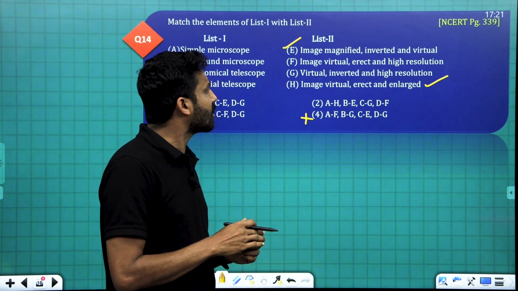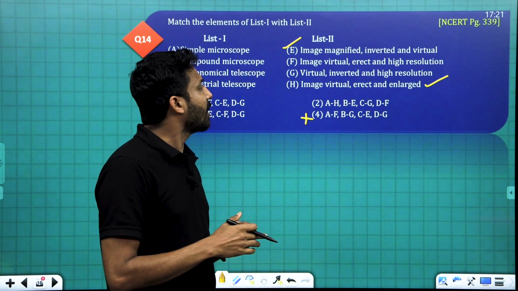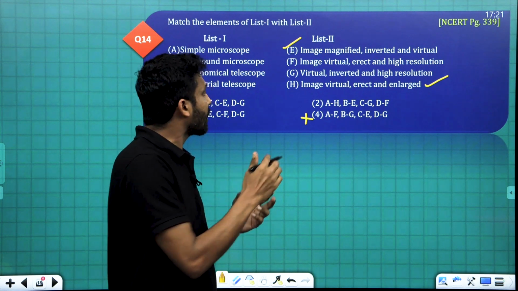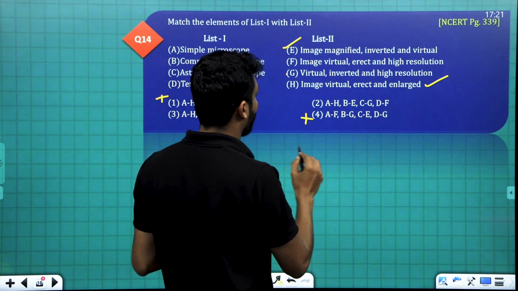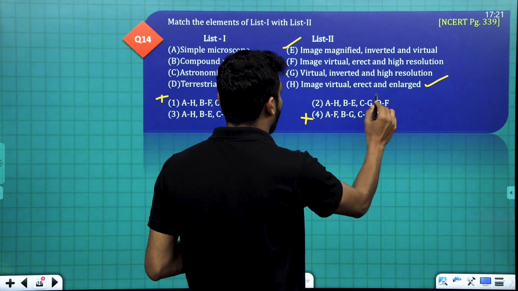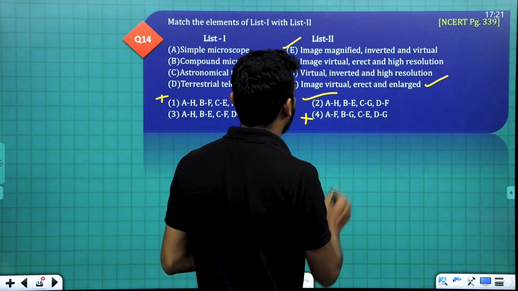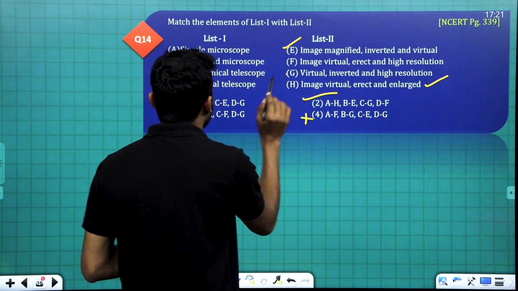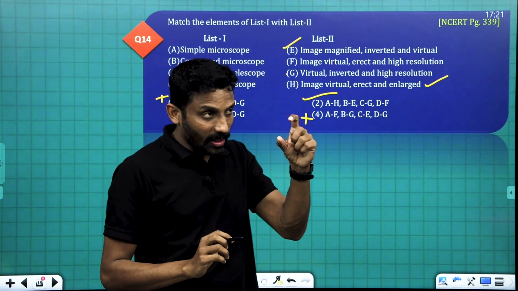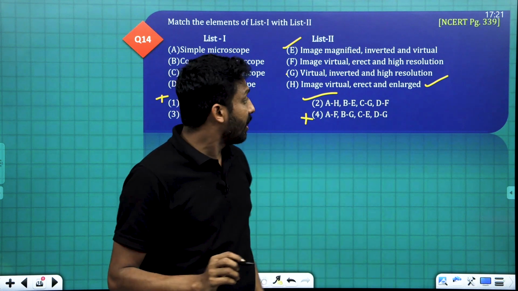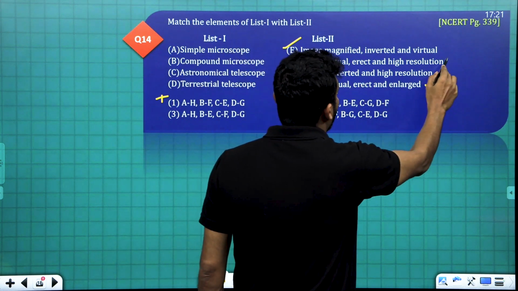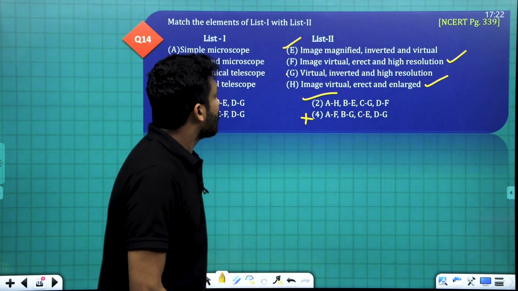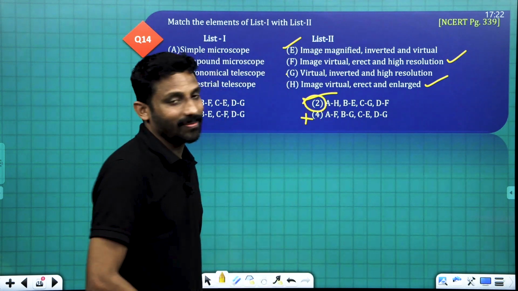Here the image is inverted. Astronomical telescope is this one, G. So C goes to G. This is our answer actually. And check D, terrestrial telescope. With the terrestrial telescope, we are observing nearby objects. In that case, image is virtual, erect and high resolution. So our answer is option B only.